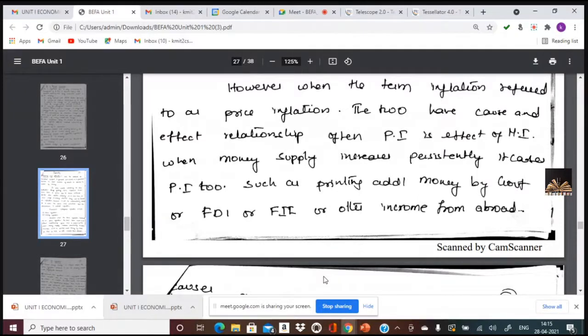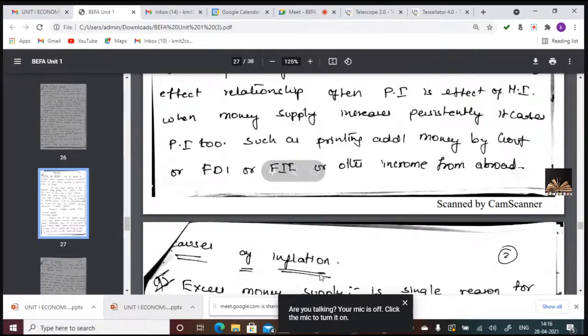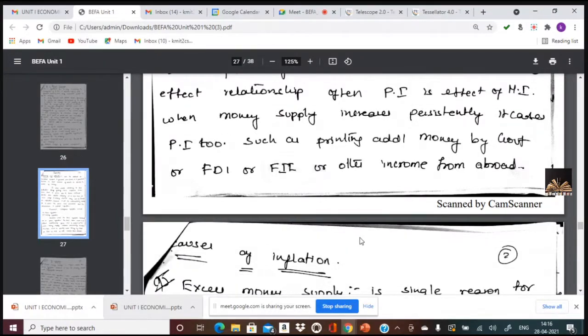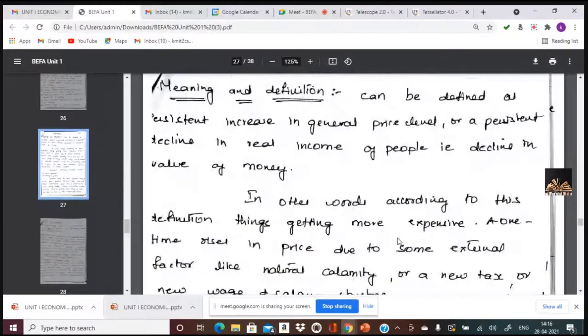Okay, the reasons may be more money supply. What are the reasons of more money supply? The government may be printing additional money to meet its government expenditure. FDI, foreign direct investment, then FII, foreign institutional investors, or banks and financial institutions are ready to issue loans so that there would be more money, more disposable money, in the hands of consumers. So this is the concept of inflation.